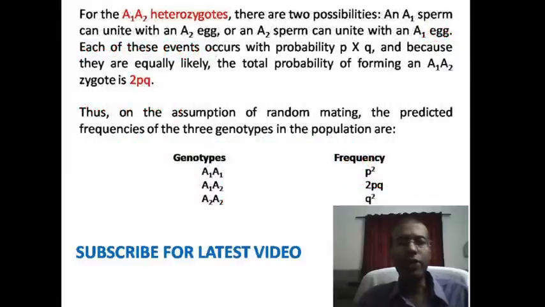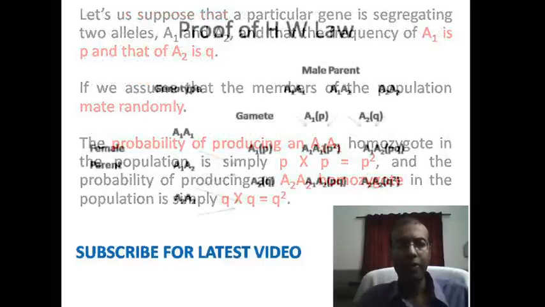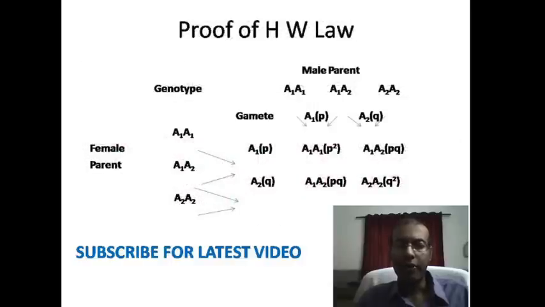Now for the heterozygous, heterozygous may be formed in two ways. Let's come to the earlier slide. Here you can see heterozygous will be formed here, A1A2. Here A1 is coming from the female parent and the A2 gamete is coming from the male parent.